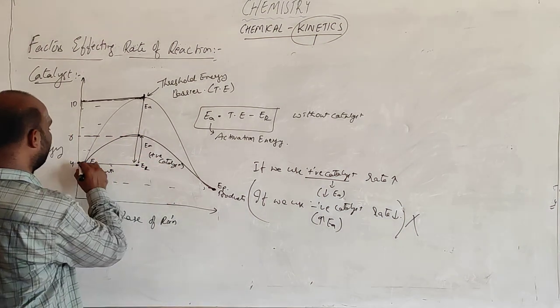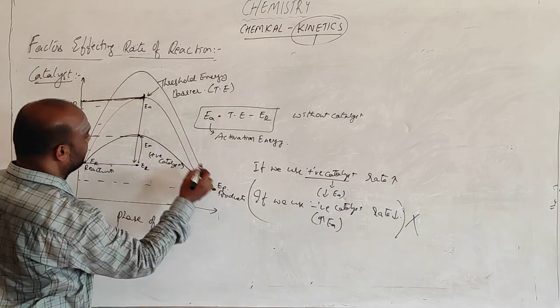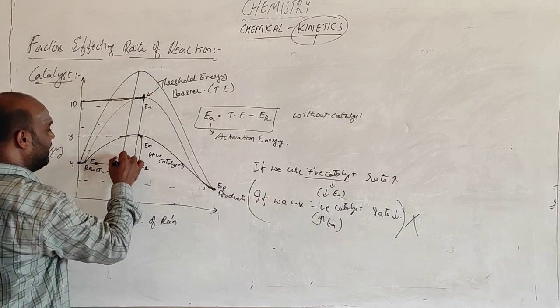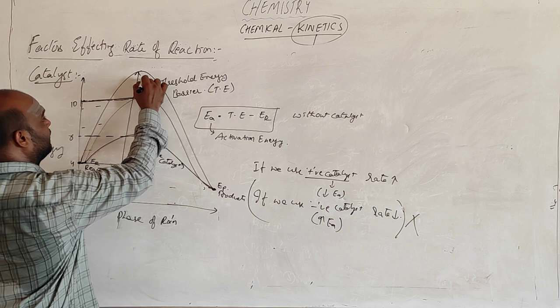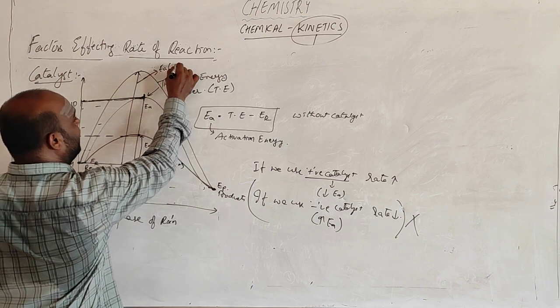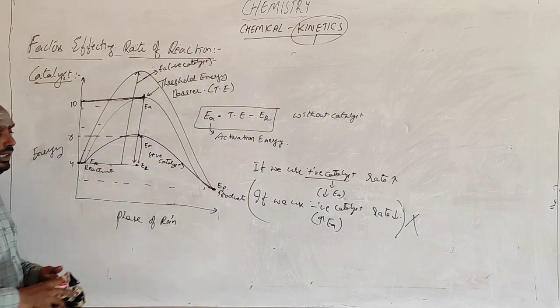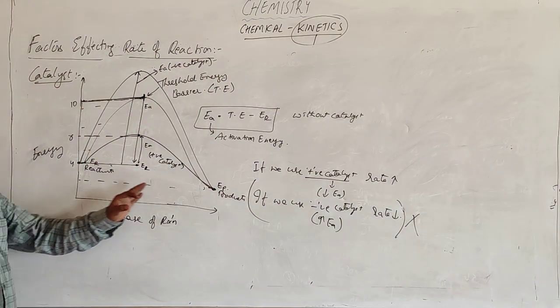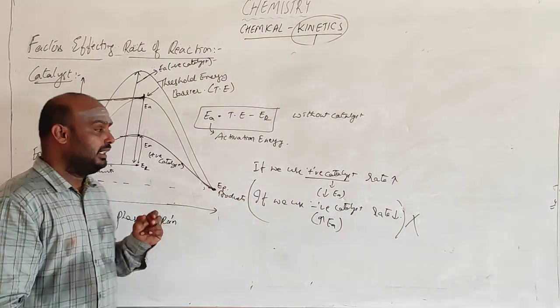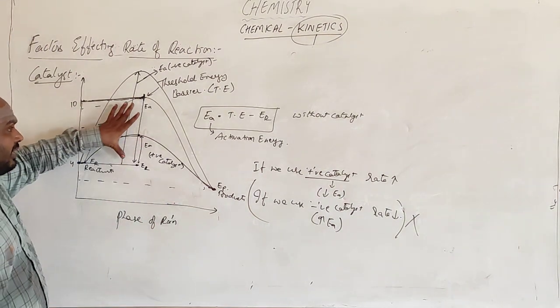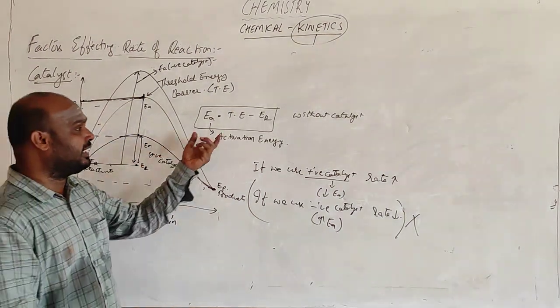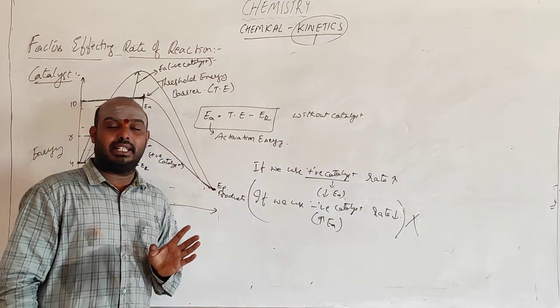See, if you use a negative catalyst, what happens? It becomes like this. And this is the activation energy for the negative catalyst. See what happens? Generally, we are talking with respect to the positive catalyst. This is the path of the reaction. It is having some activation energy. Activation energy is nothing but threshold energy minus energy of the reactants.